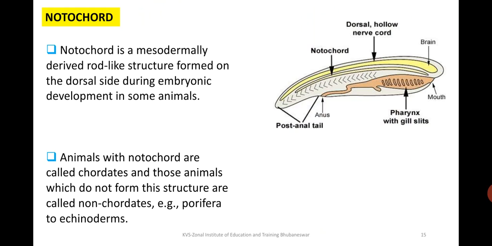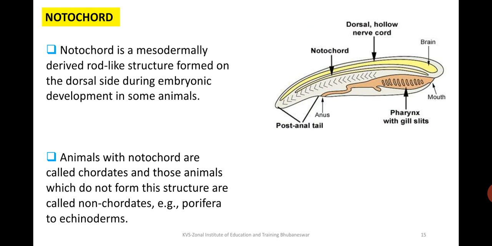Now, the most important feature that divides the chordates and non-chordates is the notochord. A notochord is a mesodermally derived rod-like structure formed on the dorsal side of the embryo. Just now we have seen dorsal, ventral, anterior, posterior.